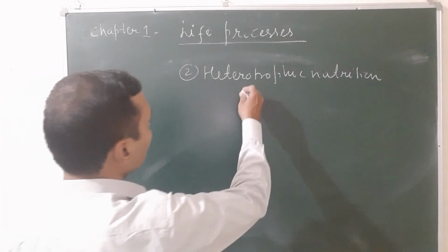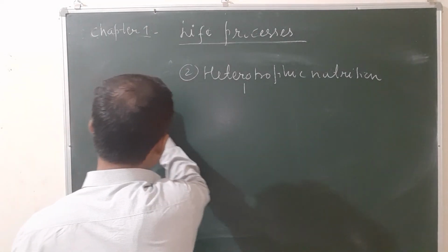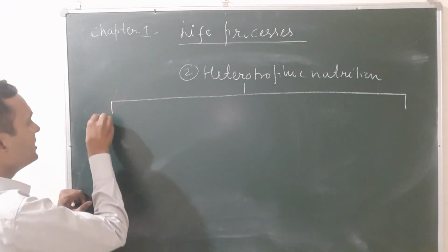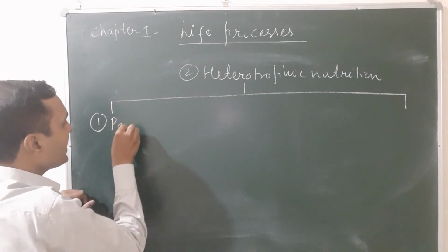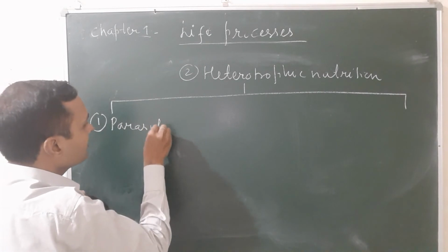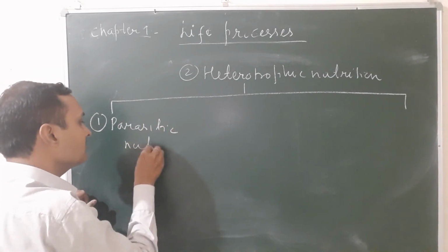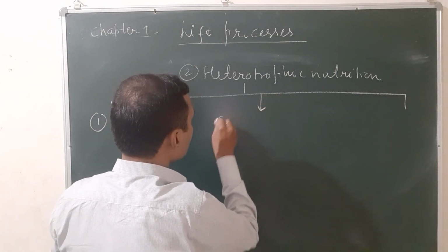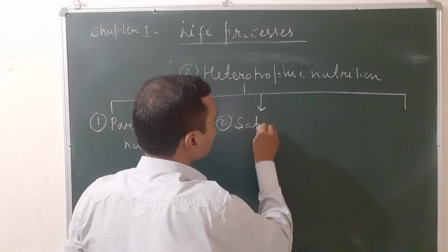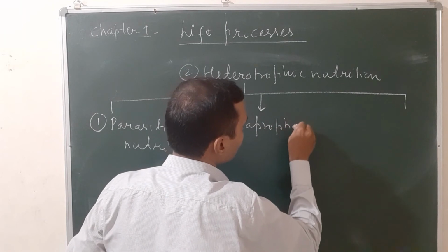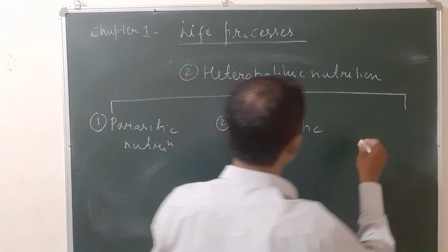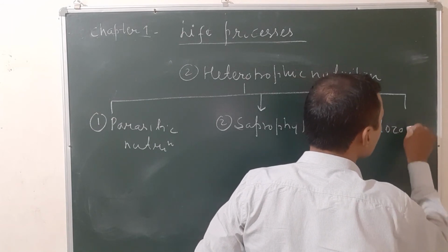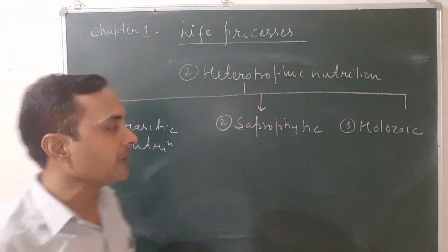Okay, and this heterotrophic nutrition is further classified into three types. It is more than three, but we have to know these three types. The first type is known as the parasitic nutrition, and the second one is called the saprophytic nutrition, and the third one is called the holozoic nutrition. So what is parasitic nutrition?